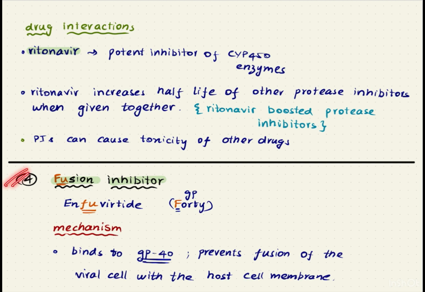Coming to the fourth class of drugs, fusion inhibitors. We have enfuvirtide belonging to this particular class. If it's of any help, notice Fu in fusion and notice Fu in enfuvirtide. It should help you remember that enfuvirtide inhibits the fusion process. And also notice that 40 starts with the letter F. This should remind you that enfuvirtide binds to glycoprotein 40 and prevents the fusion of the viral cell with the host cell membrane. So this is the mechanism of action of enfuvirtide.